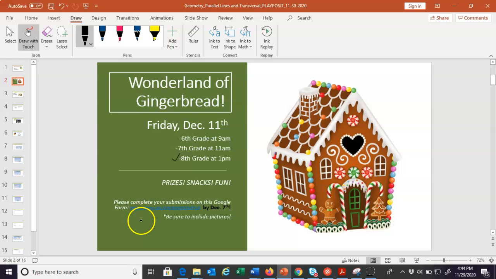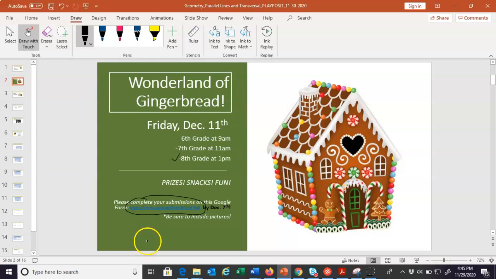You can even do a drawing if for some reason you don't have the materials on hand and you want to participate. You can design your own gingerbread creation that way. And you can submit your photos and descriptions of your creations in a Google form that we have for you. I can't give you this link right now through Playposit, or maybe I can. I'm going to try. But if not, always go back to your newsletter, grab the link to do your submissions.